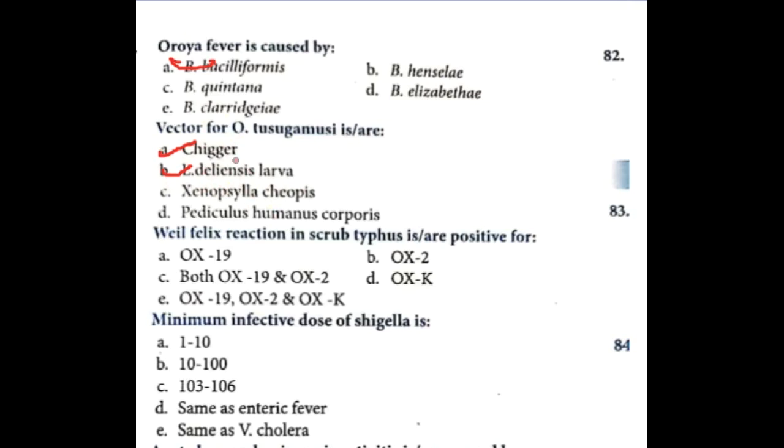The larva of Leptotrombidium deliensis is called chigger, which is the vector for Orientia tsutsugamushi.